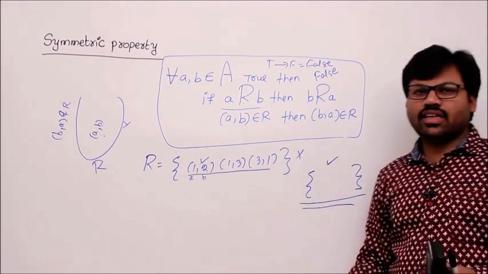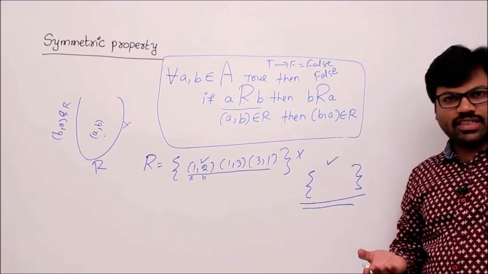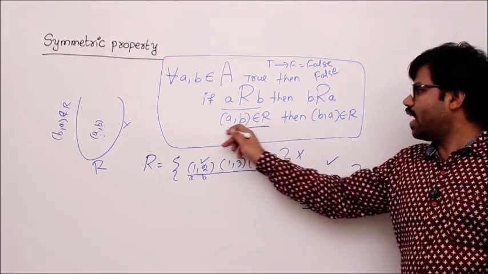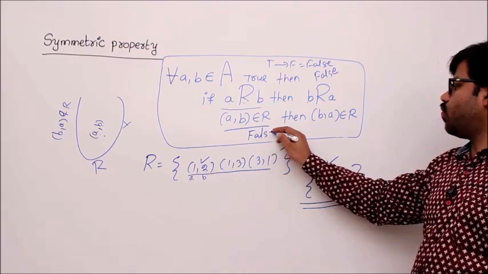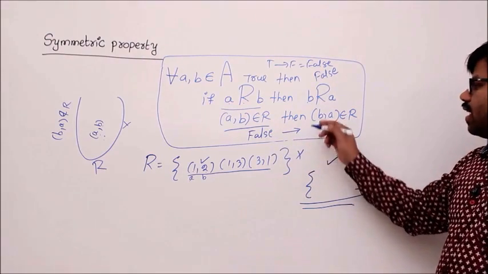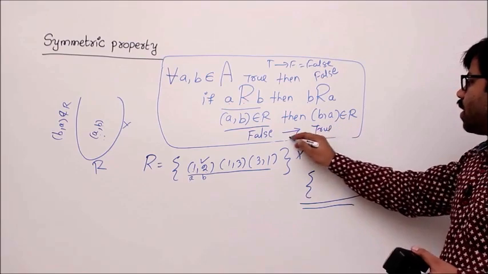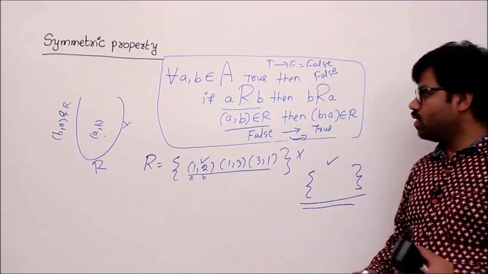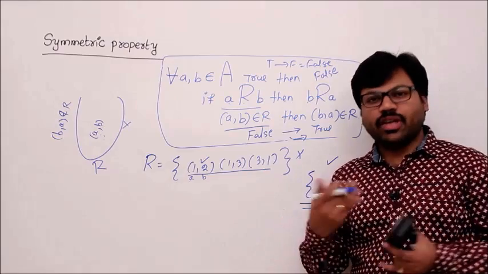And the rule says that if (A, B) belongs to R... I don't have anything in my relation, so I never satisfy (A, B) belongs to R, right? Then (A, B) belongs to R is always false. Then false implies anything in logic is true. False implies true, true. False implies false, true. That's why my empty relation is always symmetric.